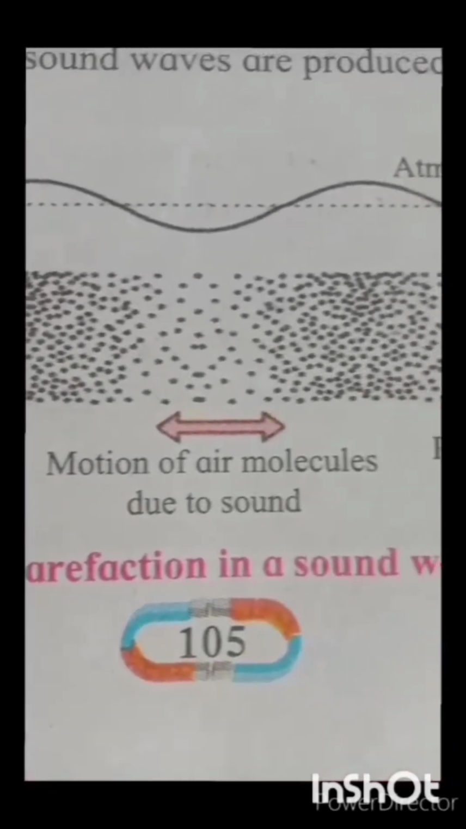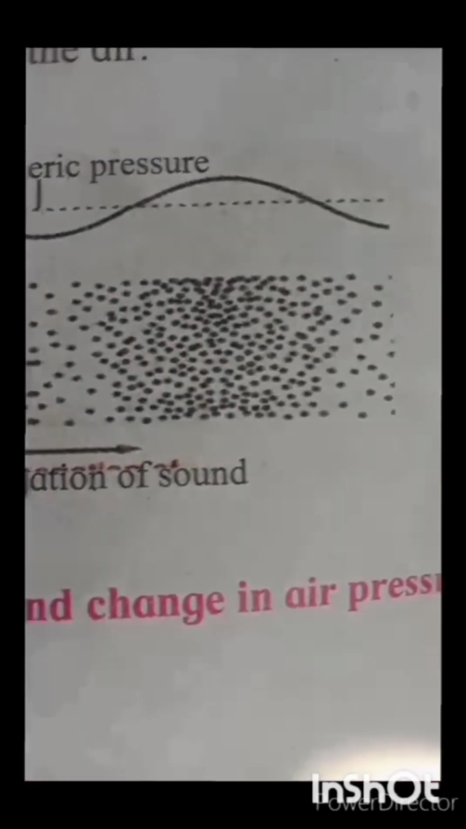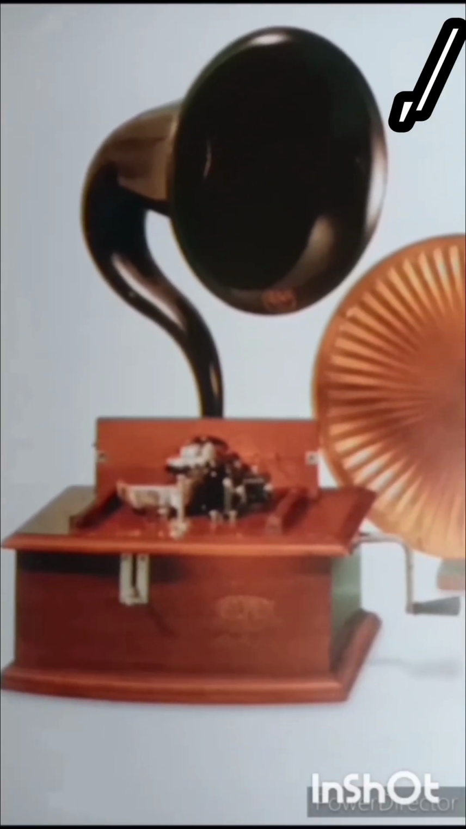Sound is a form of energy which creates a sensation of hearing in our ears. This energy is in the form of waves. These waves are called rarefaction and compression. This graph shows it like this. The wavelength of sound waves is indicated by a Greek letter lambda.